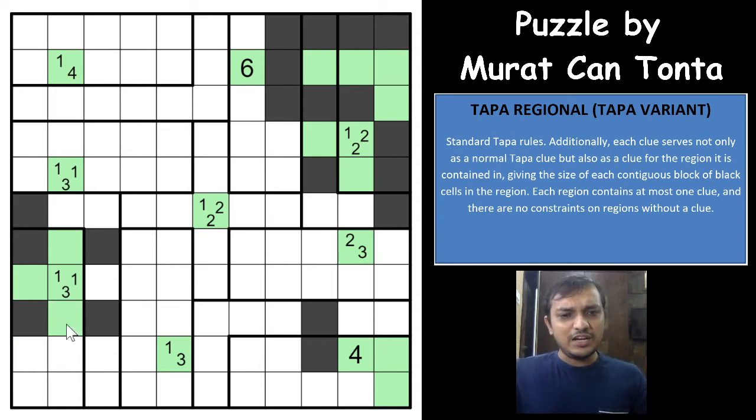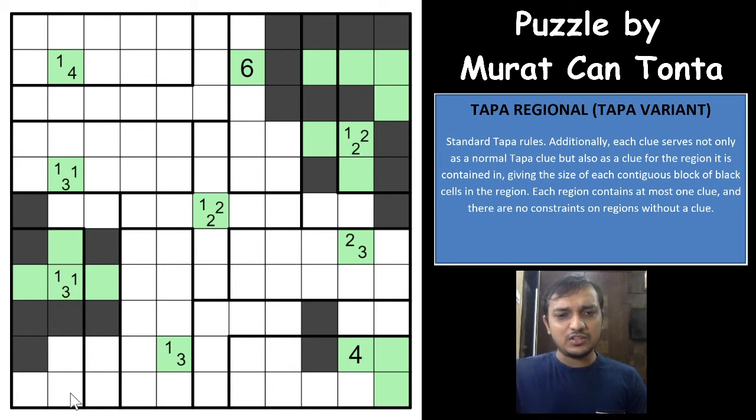Now again, if you shade this cell, there is no way that you will have 1 more cell shaded in this region, so this cell would have to be shaded, this is unshaded, and now you need to shade 1 more cell for the 3 clue and 1 cell separately for the 1 clue here in this region.